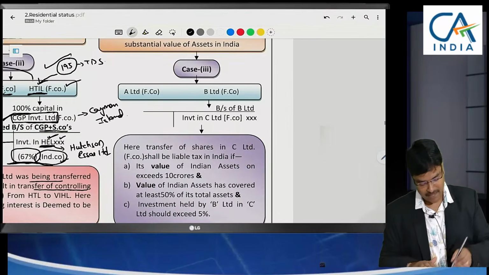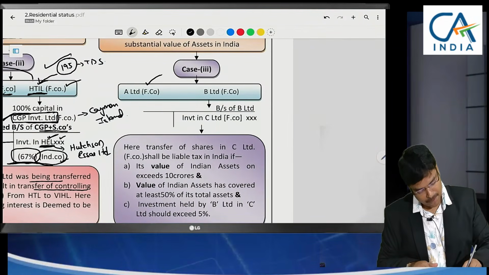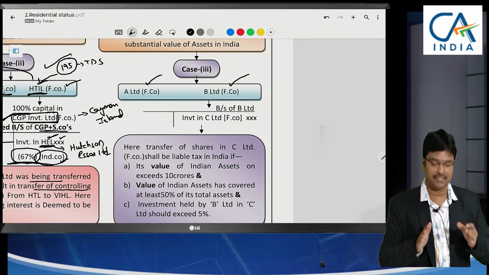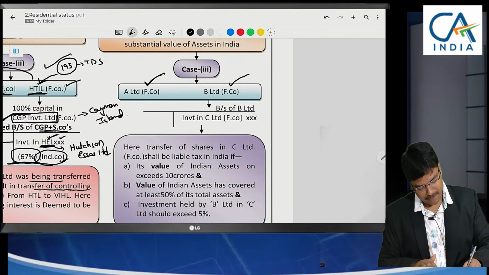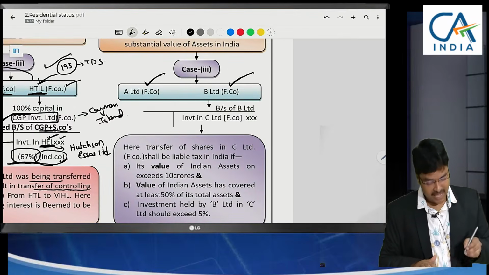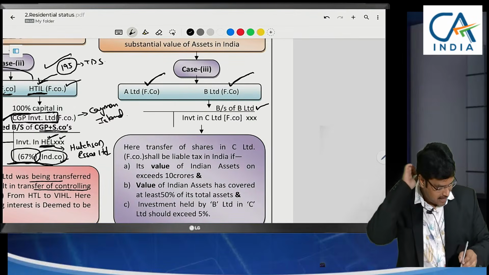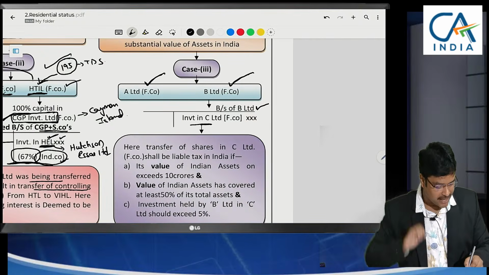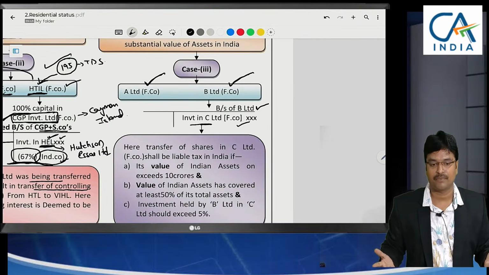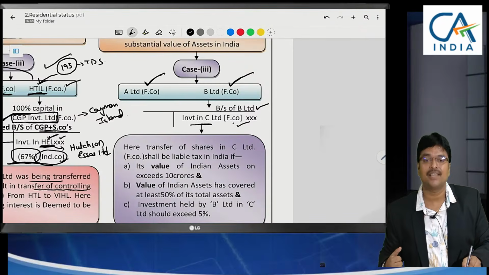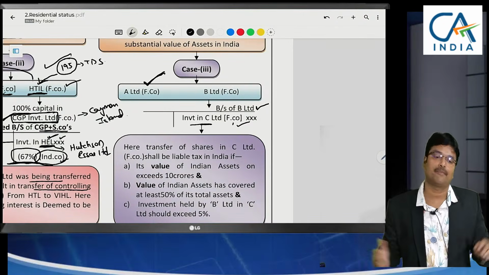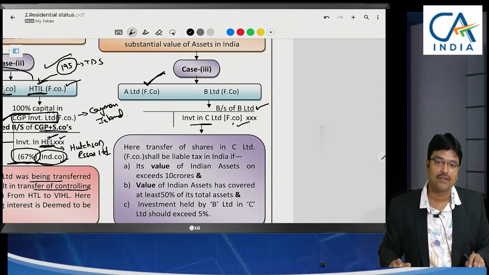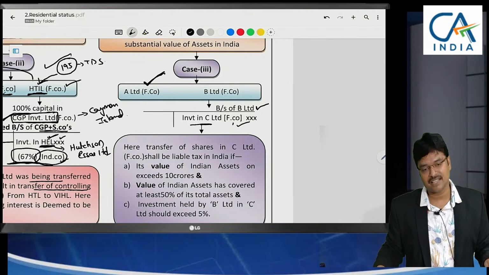Please see here. A Limited is a foreign company. B Limited is also a foreign company. This is the final point we are discussing for this chapter. In the balance sheet of B Limited, there is an investment in C Limited. It is also a foreign company. Sir, foreign company shares were sold by a foreign company to another foreign company. Am I clear? So, there is no India at all in this case.